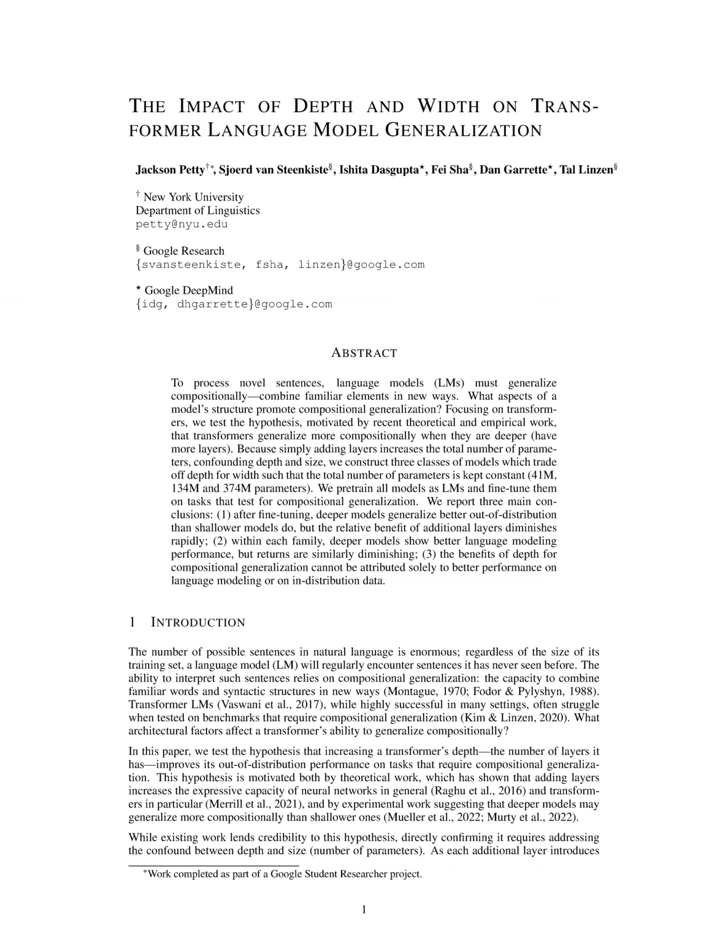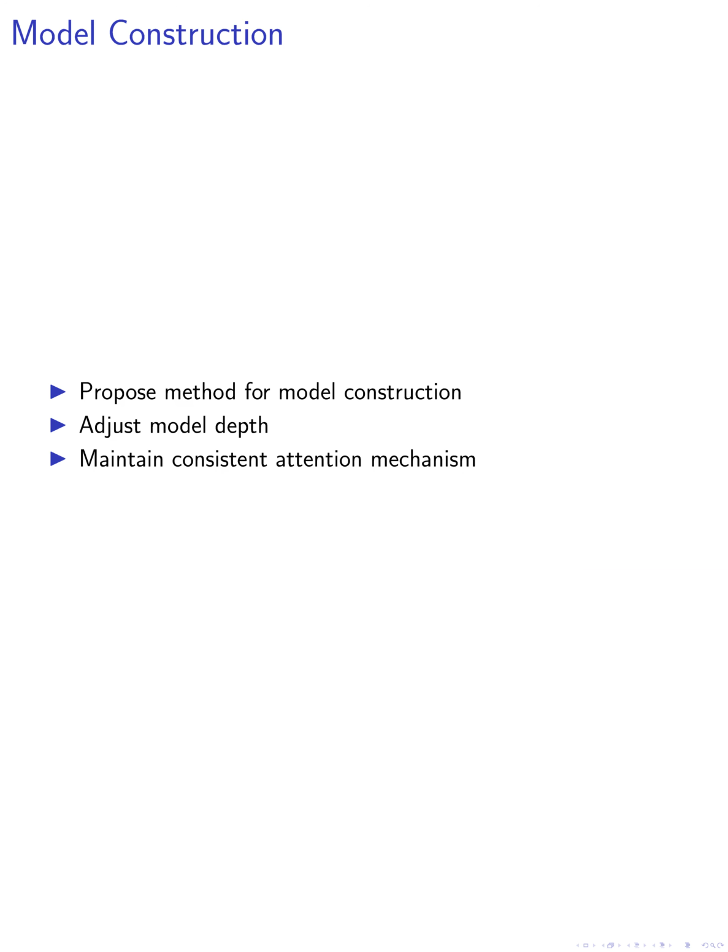In this paper, we propose a method for constructing families of models with equal numbers of parameters but varying depths. Our primary algorithm involves adjusting the depth of the models while maintaining a consistent attention mechanism across all models. This approach allows us to explore the impact of depth on model performance and generalization in a controlled manner.